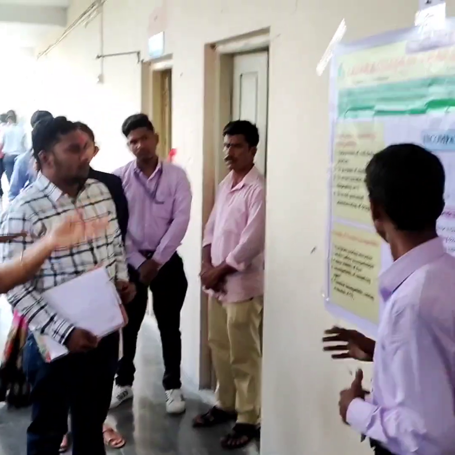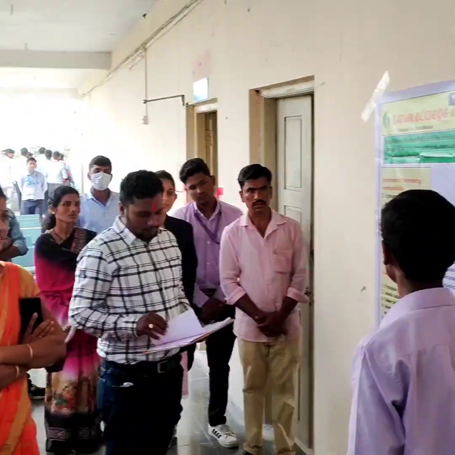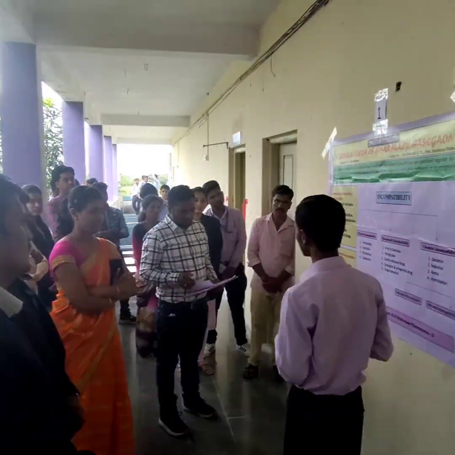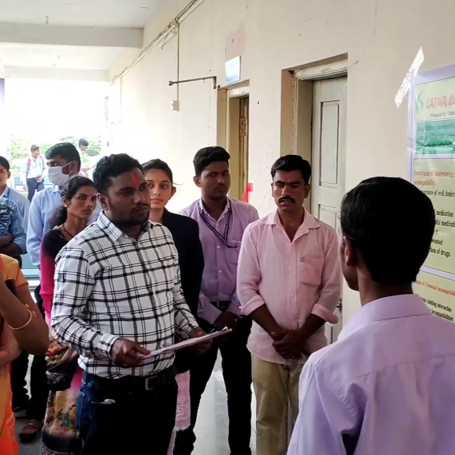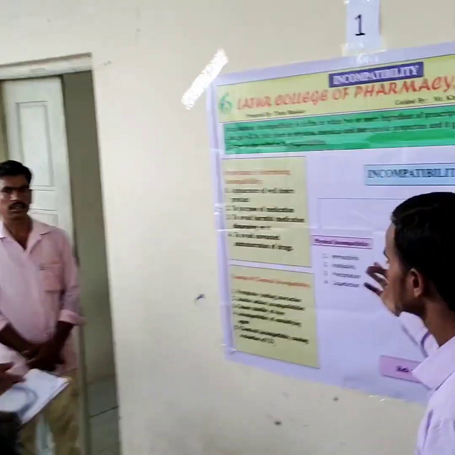Third is the number; first is physical incompatibility, second is therapeutic incompatibility, and third is chemical. Number first, physical incompatibility means when two or more substances come together and changes take place in physical properties, and it leads to an unacceptable or undesired product. This is also called physical incompatibility.